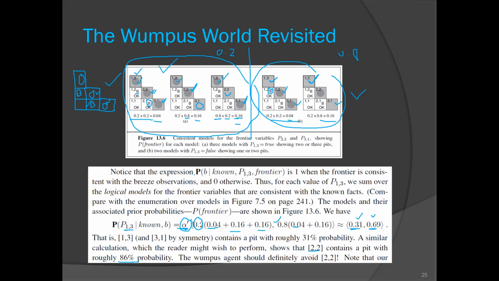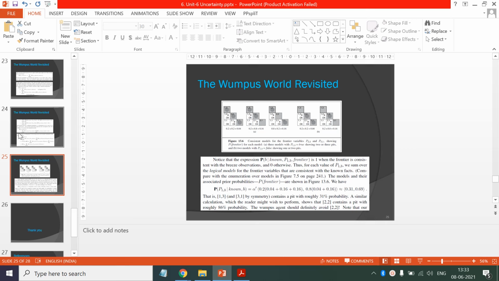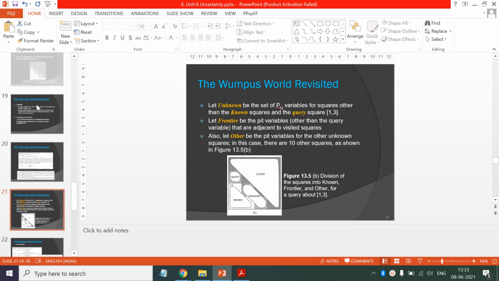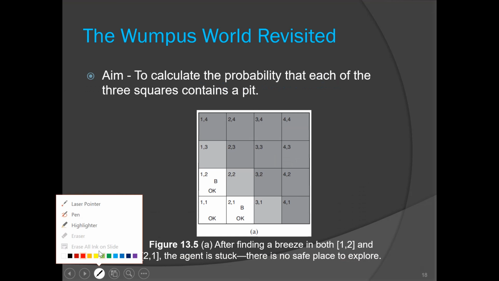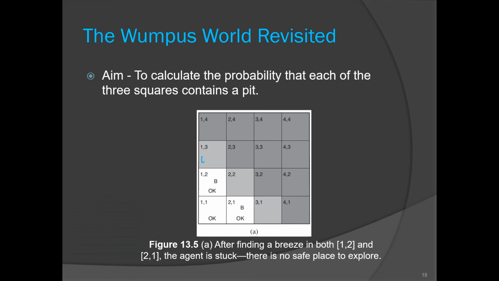So what is the final observation? We'll discuss that and then we will stop. The probability of a pit at this location is 0.31, and here the probability is 0.86. By symmetry it is the same for 3,1 also, because all the facts are the same. So our agent will select the room with the minimum probability of a pit, that means this one. Okay, we'll stop here.